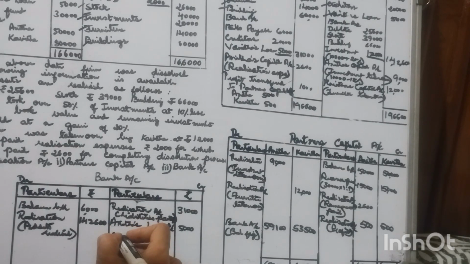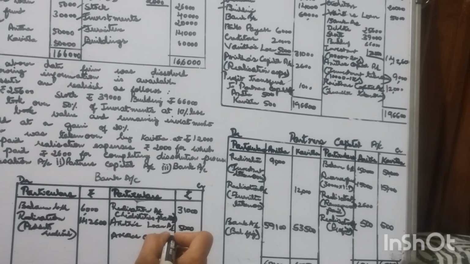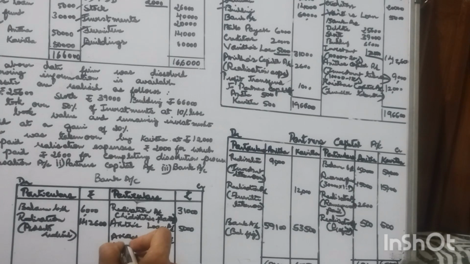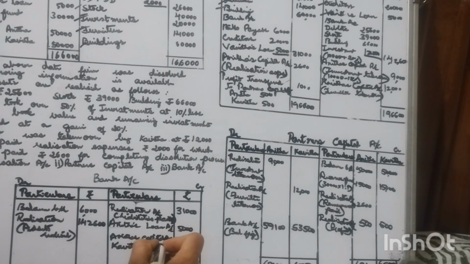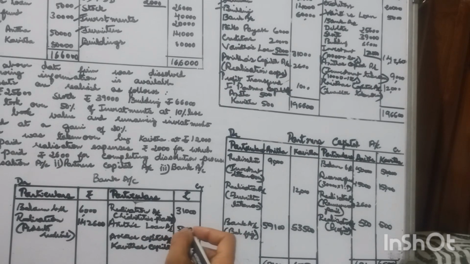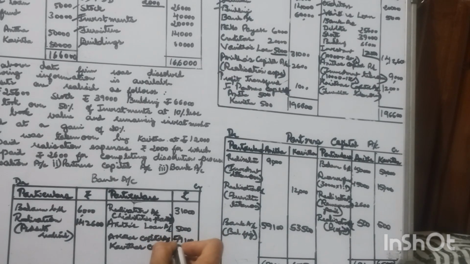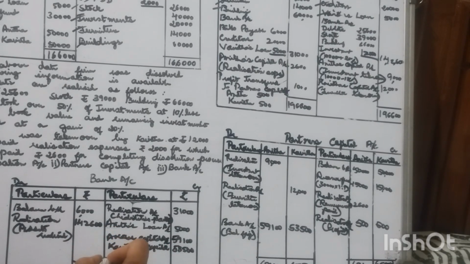So the partners are Anita's capital account, Kavita's capital account, 59,100 and 53,500. Finally, it has to be totaled.